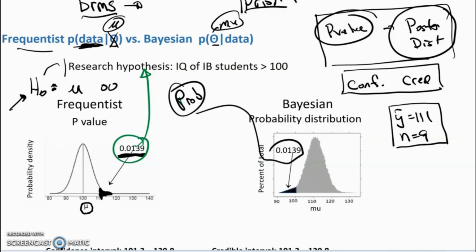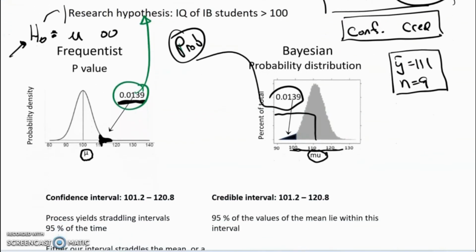We saw that we could come up with this 0.0139, but more importantly, it can give us directly what we really ought to want. We're interested in the mean IQ of the IB students. There we see it right there. For every possible value of the mean IQ of the IB students, mu, we've got the probability that it in fact is the true value.